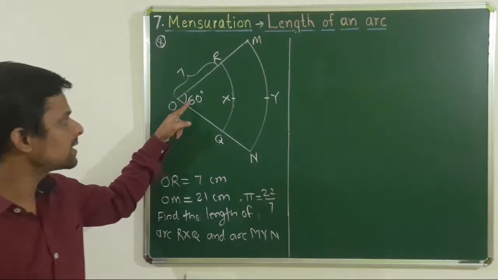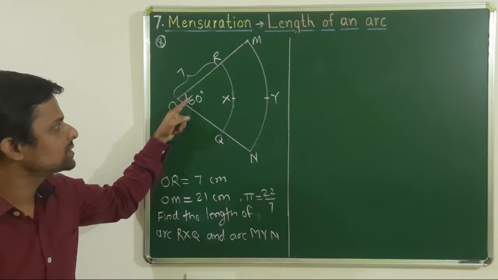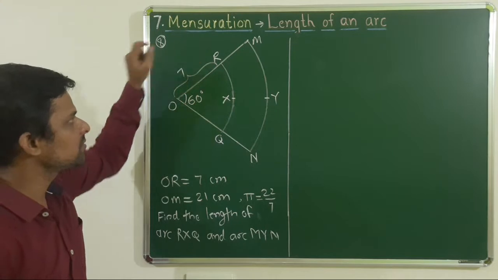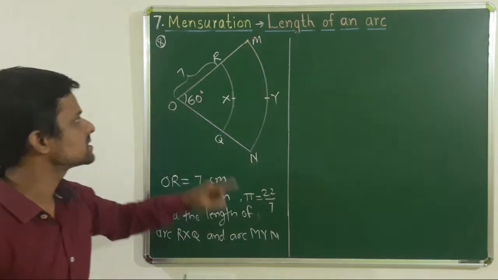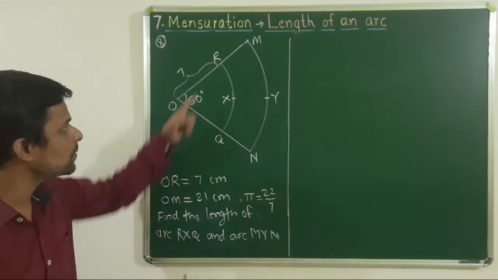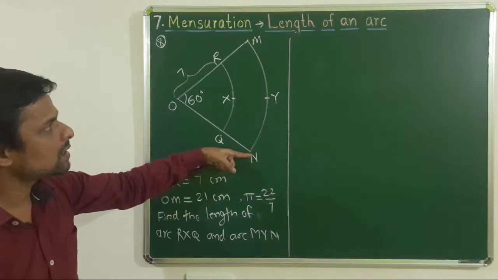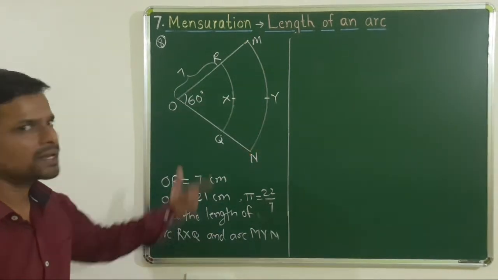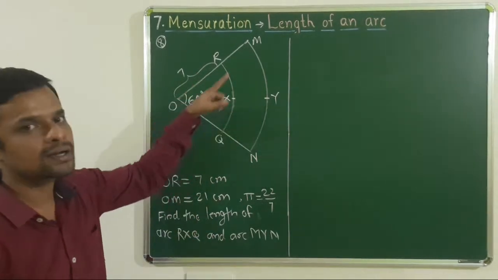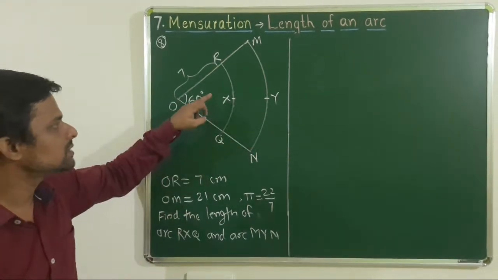See, the central angle for both sectors is given, that is theta, 60 degree. Radius of the smaller sector is given as 7, radius of the bigger sector is given as 21. Pi is given as 22 by 7, and find the length of RXQ. Also find the length of MYN. We don't have to find the area of the sector, only the lengths of these two arcs, that is RXQ and MYN.